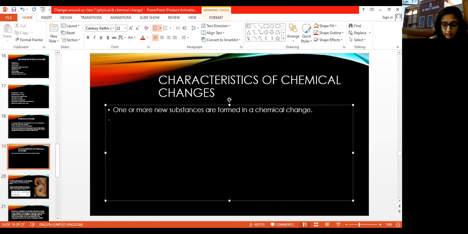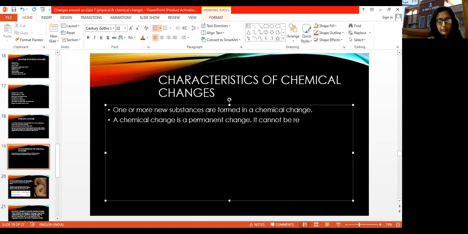Okay, so just write down the second one. A chemical change is a permanent change. Okay, it cannot be reversed. Usually it cannot be reversed. That is why it is a chemical change.